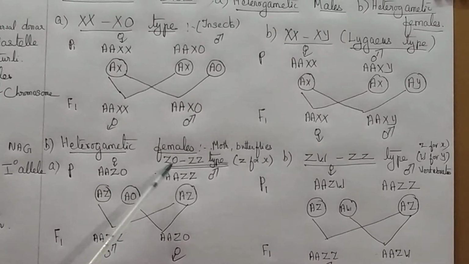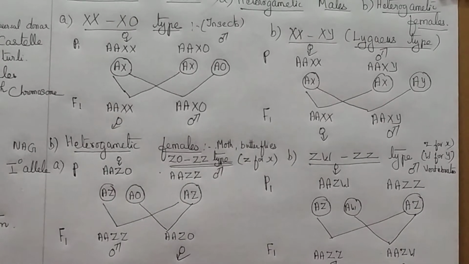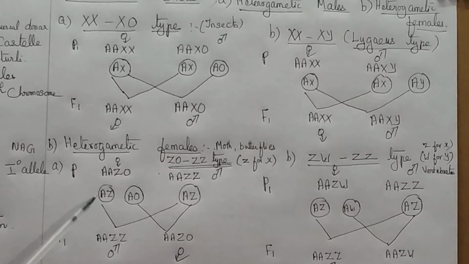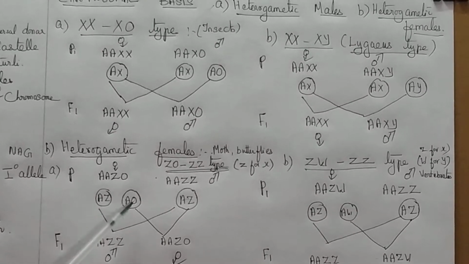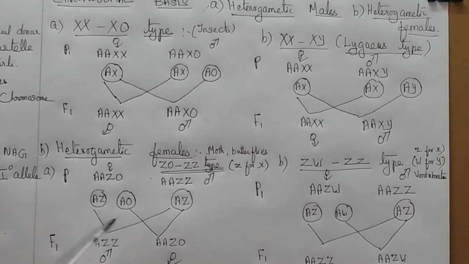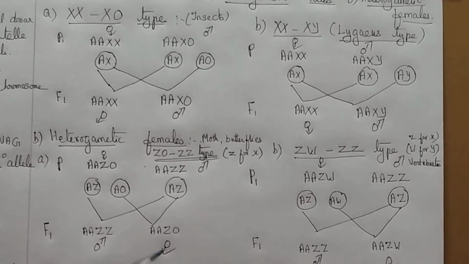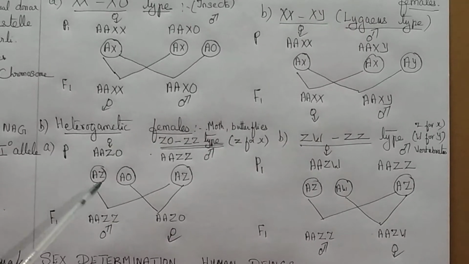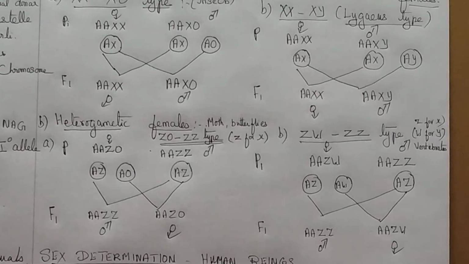First is ZO-ZZ type. This is seen in moths and butterflies. Here the female produces dissimilar gametes, you can see. One egg is produced with the Z chromosome, the other egg is without Z chromosome, and that joins with the male gamete to produce the male and the female. So the sex is determined by the type of egg that fuses with the sperm.